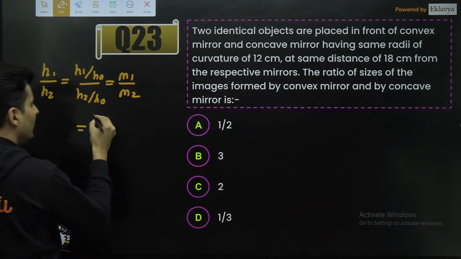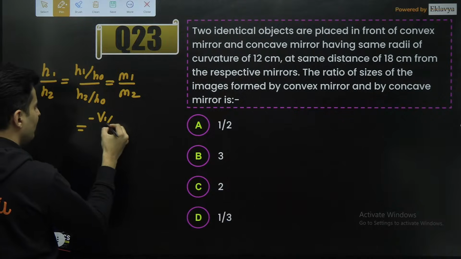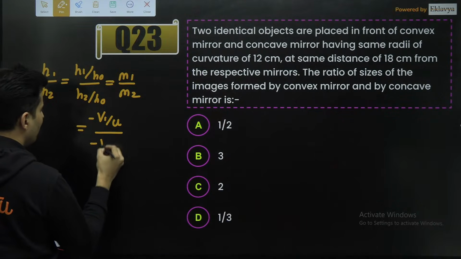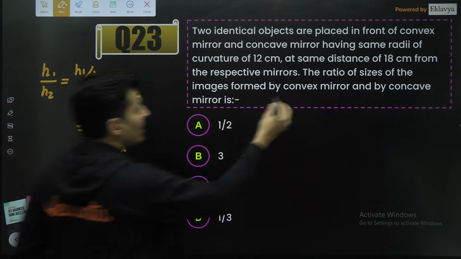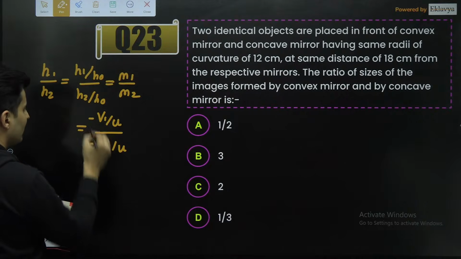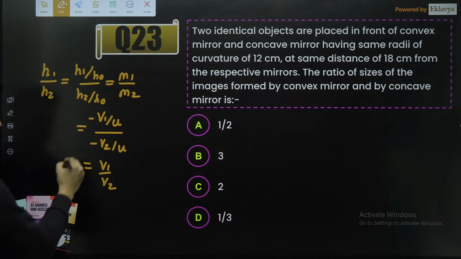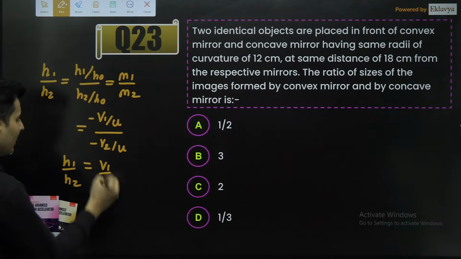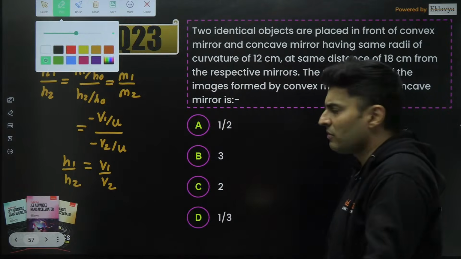Now magnification, magnitude wise, or even sign wise, is minus V by U. Here it is minus V by U, and U is the same distance from the mirror. So essentially minus minus cancels, and it will become V1 by V2. So you just need to find the image distances. Okay, that's fair enough.